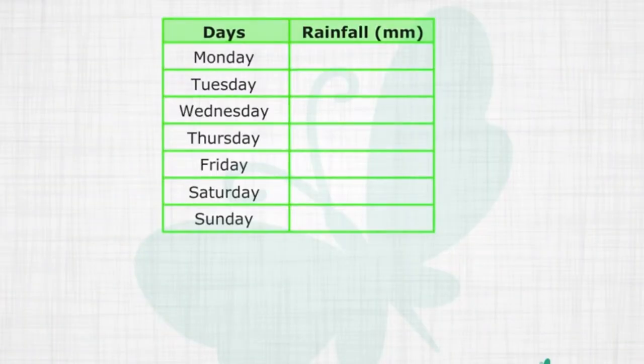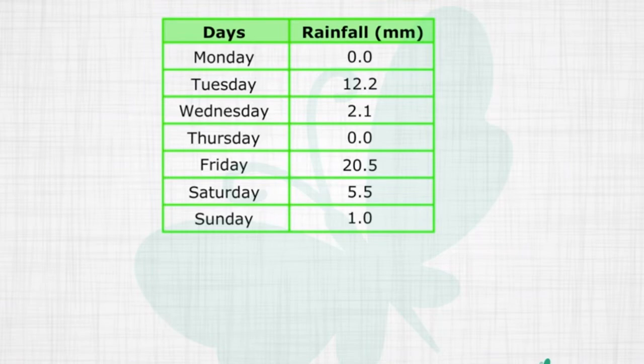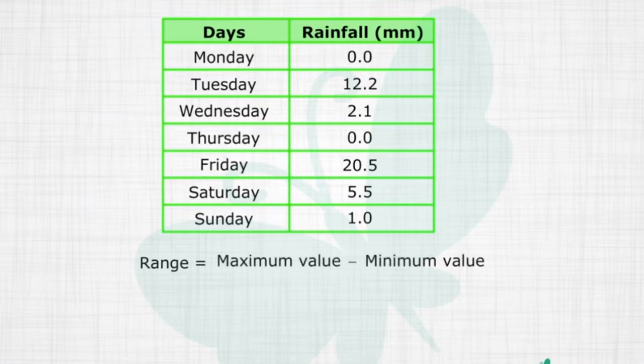In this question, we are given the data for the rainfall in a city for 7 days. There was no rainfall on Monday, 12.2 mm rainfall on Tuesday, 2.1 mm on Wednesday, again no rainfall on Thursday, 20.5 mm on Friday, 5.5 mm on Saturday, and 1 mm on Sunday. That completes our table. Now we first need to find the range of the rainfall. And how is range defined? It is nothing but the difference between the greatest and the smallest values in a data set. Let us look at the table.